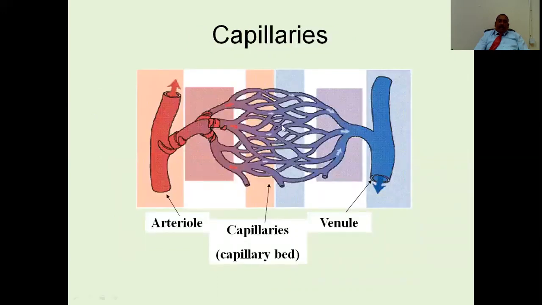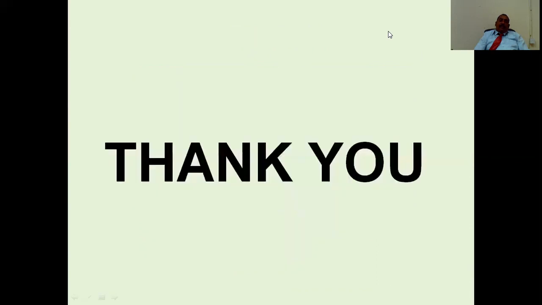This is the diagrammatic representation of capillaries. This is the arteriole, this is the venule. You have the capillaries, and you have cells around here. Whenever you need oxygen, it will diffuse through this single layered capillary wall.